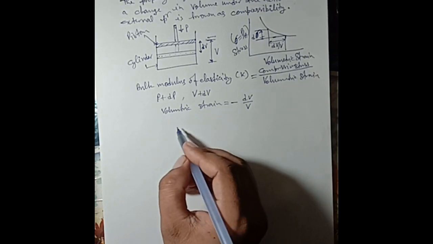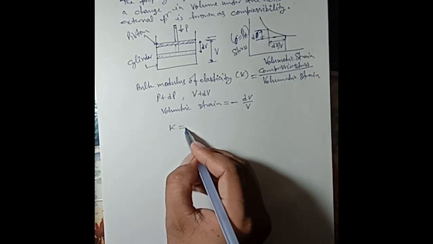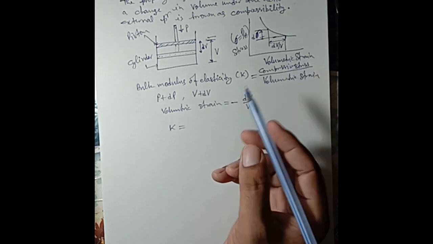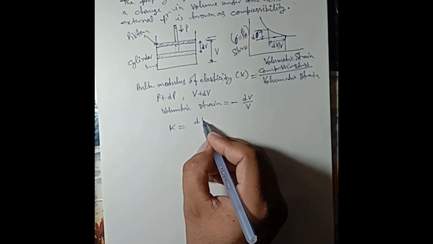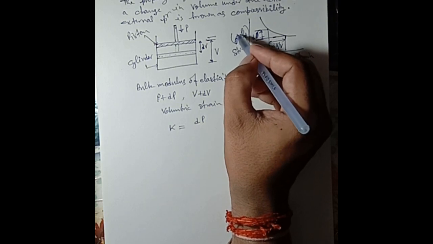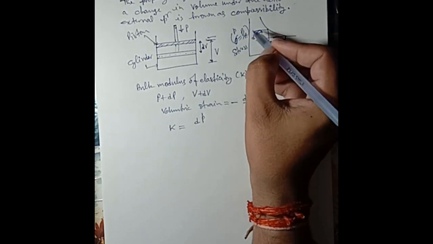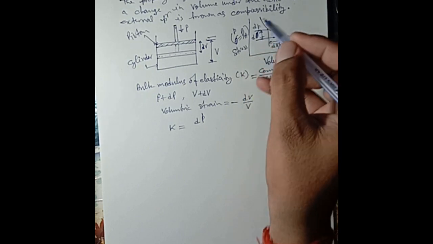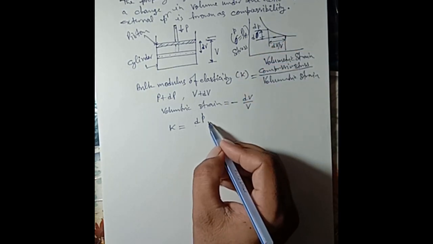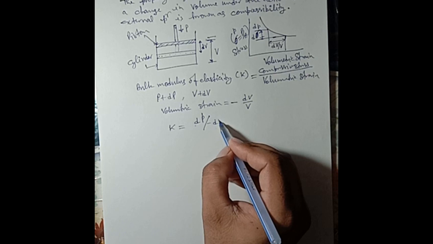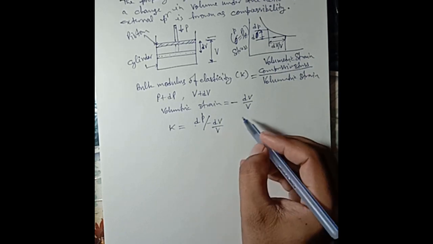Therefore K is equal to compressive stress dP upon volumetric strain minus dV upon V.